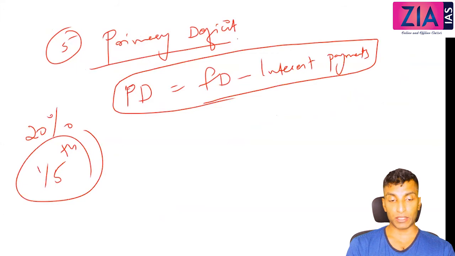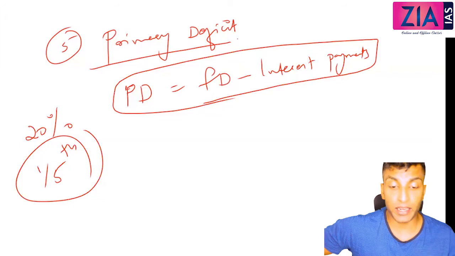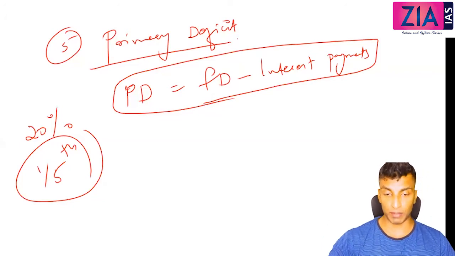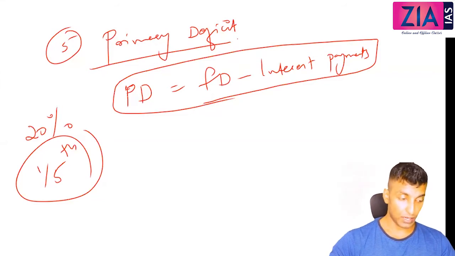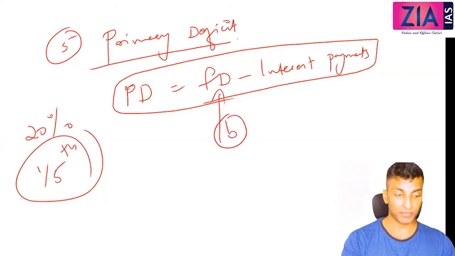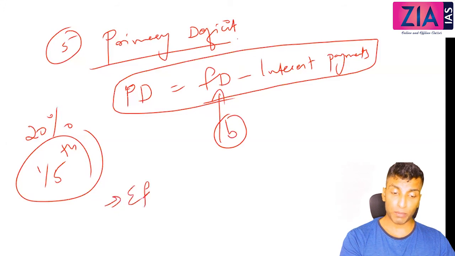Ignore that interest payment. If you need to see different governments' performance, you need to calculate primary deficit, because the previous government's borrowing will come and affect the next government in terms of interest payment. So if 1/5 or 20% is going as interest payment, this government will face a problem, right? So that is the primary deficit concept: fiscal deficit is nothing but the borrowing, and primary deficit is that minus interest payments.